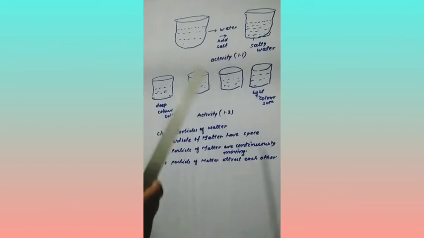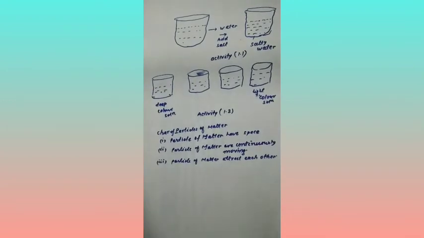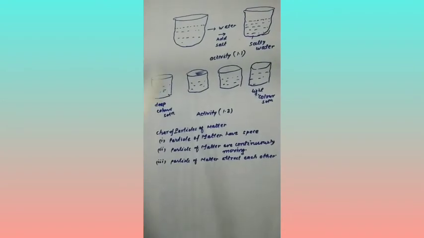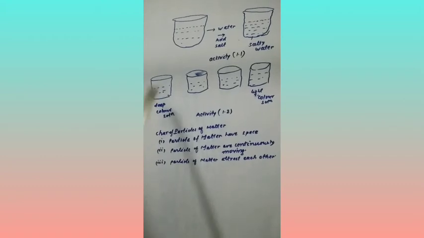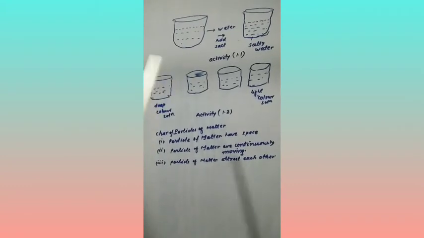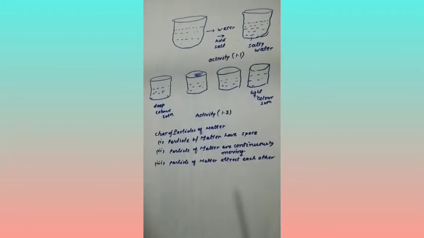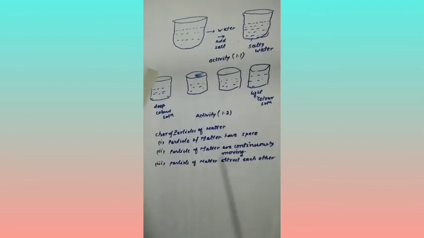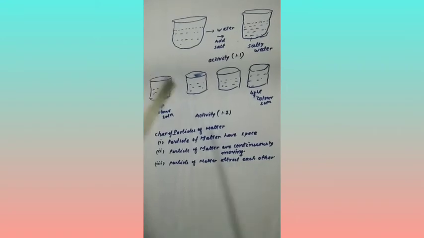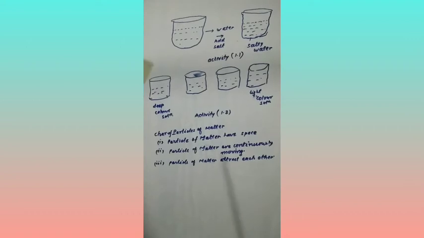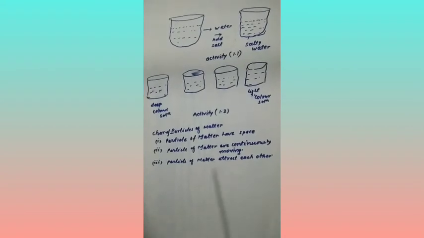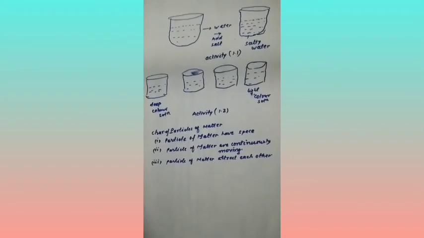The reason is that the few crystals of potassium permanganate or a few drops of Dettol are finally divided into very small particles. The size of these particles is so small that it is beyond our expectation. Simply, we can say that a drop of rainwater contains 10 to the power 21 particles. So these particles are very small and it is very difficult to see them with the naked eye.